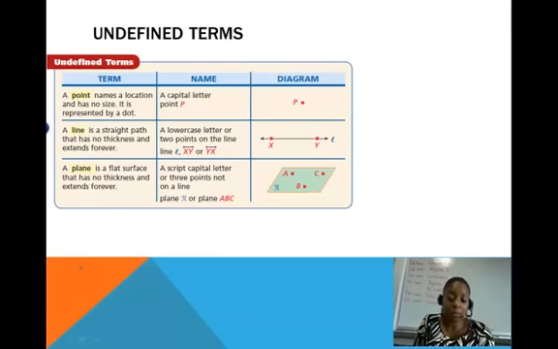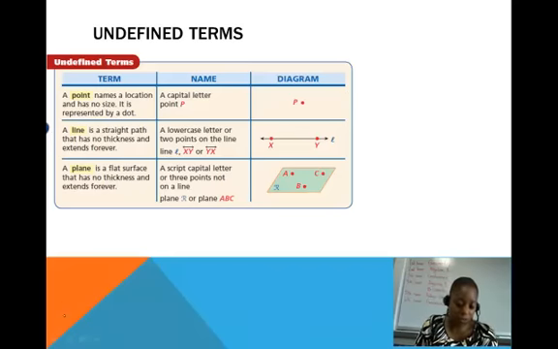So here's our definition of a point. A point names a location, it has no size, and it's represented by a dot. We also use a capital letter to name the point. So you can see here in the diagram, we have a point there. Now we can't possibly draw a point and have no size, so you got to think a little bit about the fact that this point just represents a location. And then we name it with a capital letter P.